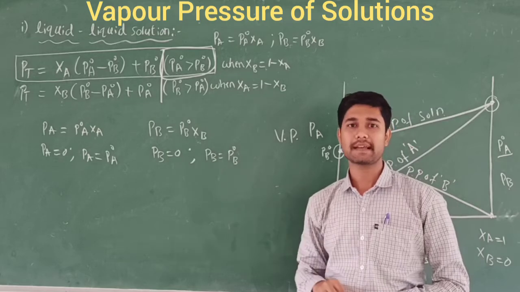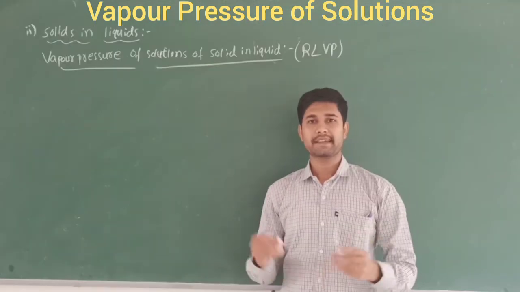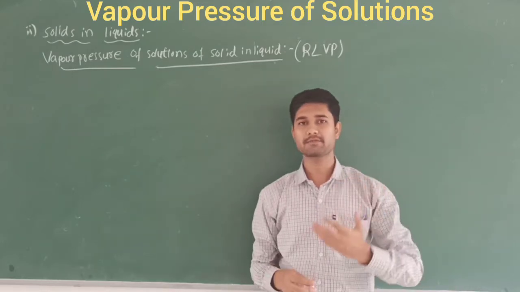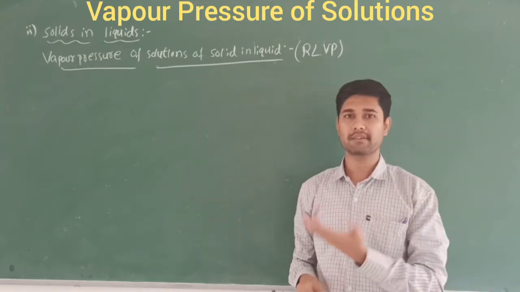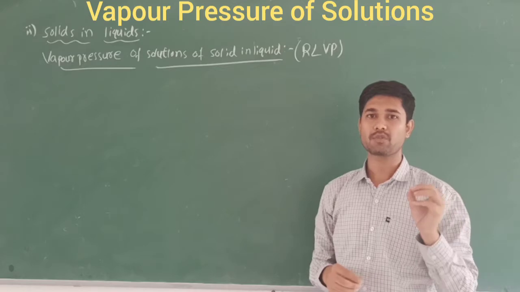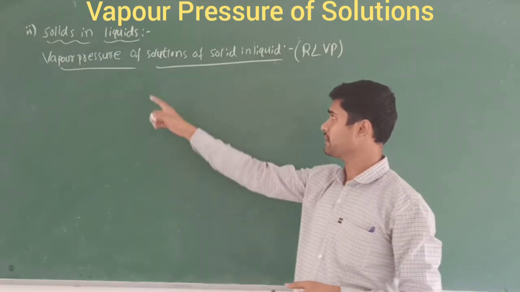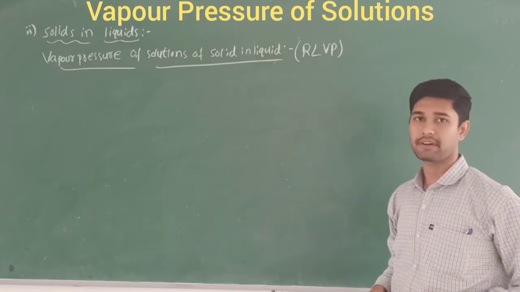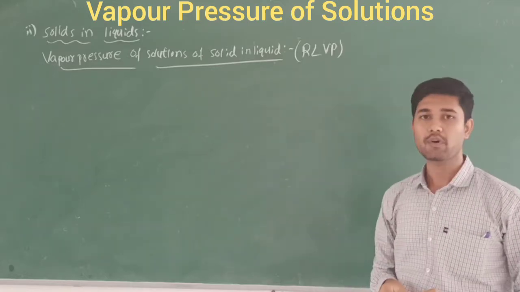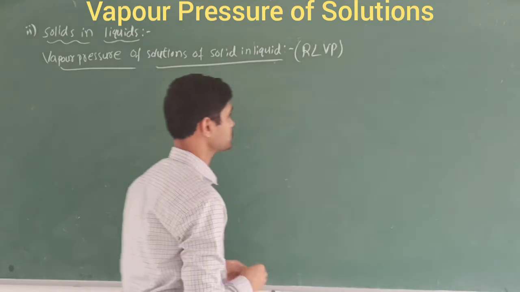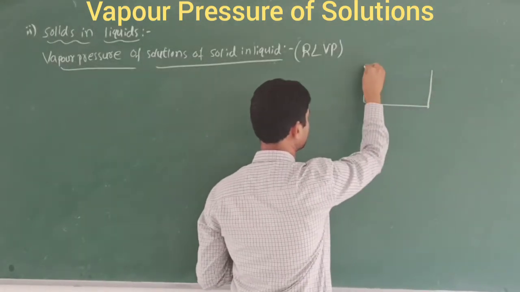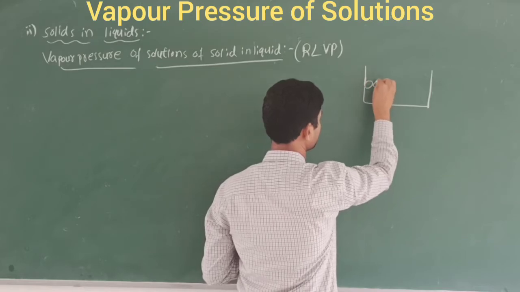Let us move towards the second case. Let us discuss the second case, that is solids in liquids. In the first case we saw that both are liquid solutions. Here we are going to add a solid in liquids. That is called the vapor pressure of solutions of a solid in liquid, also called relative lowering of vapor pressure. So let's take it. This is a container, and in this container the pure solvent will be there. This is our pure solvent.